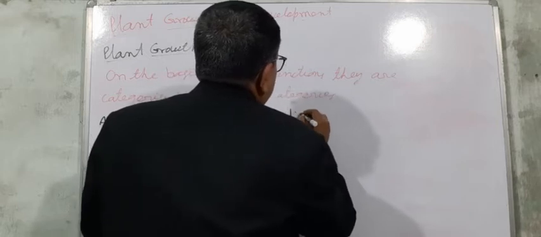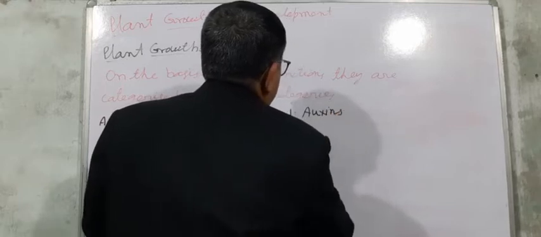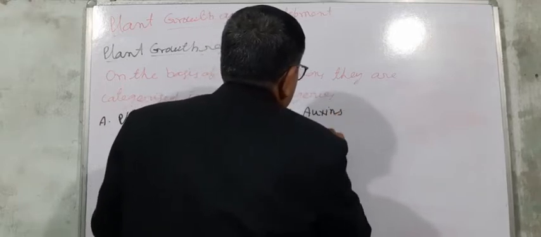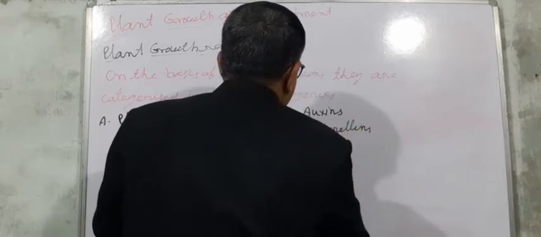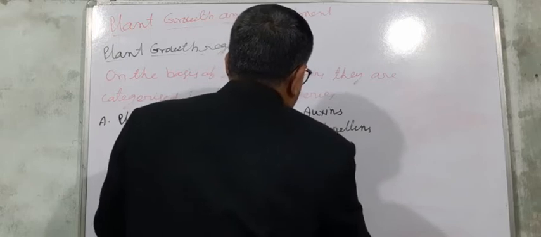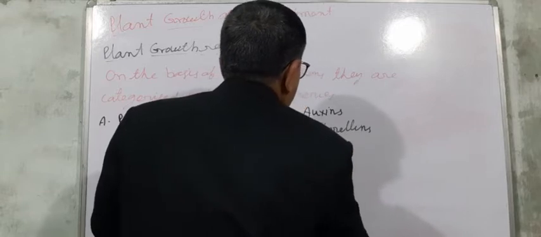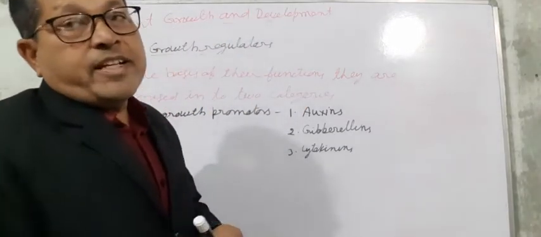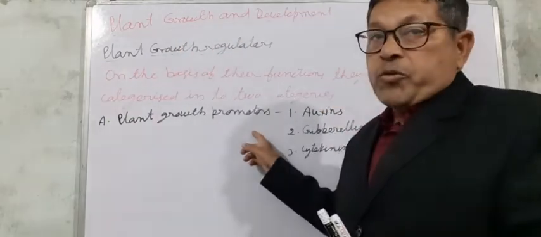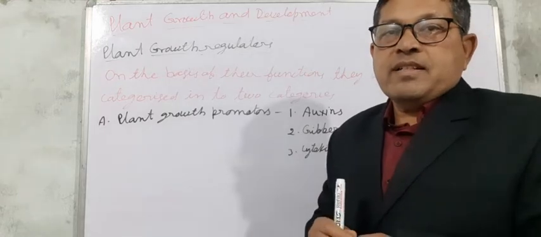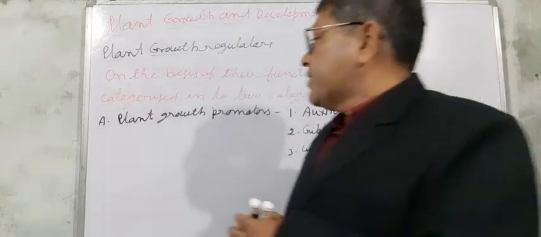Number one, auxins. Number two, gibberellins. And number three is cytokinins. Three hormones are kept in this category of plant growth promoters. These hormones promote plant growth.